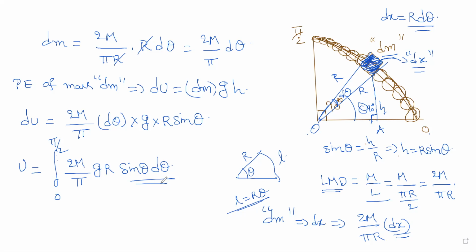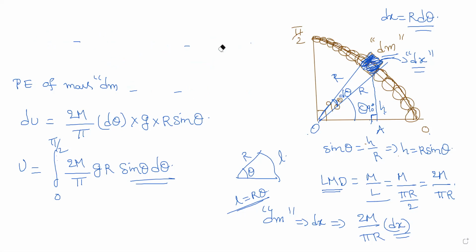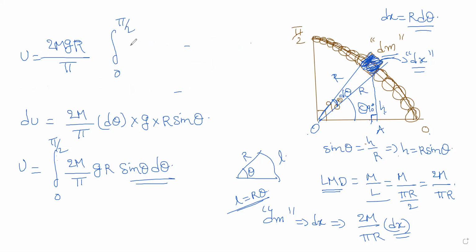Clear? Can I clear this? Yes, sir. Okay, good. Now we'll clear this part. So what do I have now? So you have this u is equal to 2m gr by pi is out. By pi, that is out. And again, you will integrate 0 to pi by 2. You have sin theta d theta.